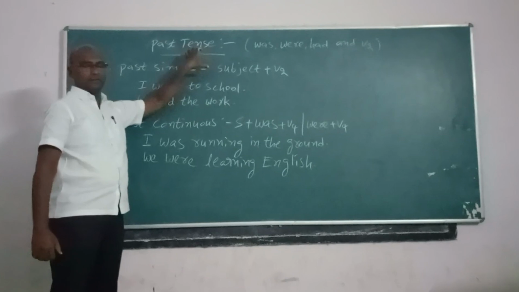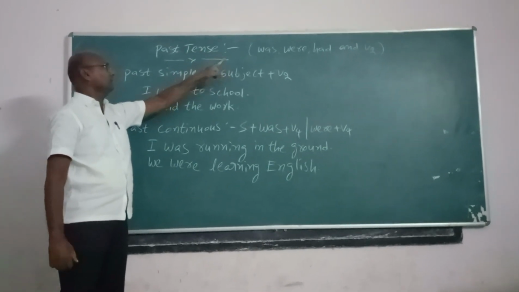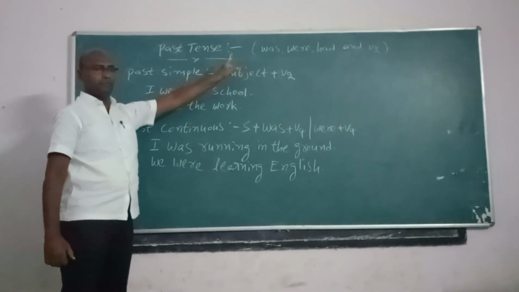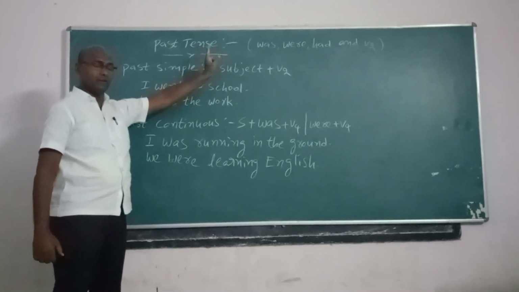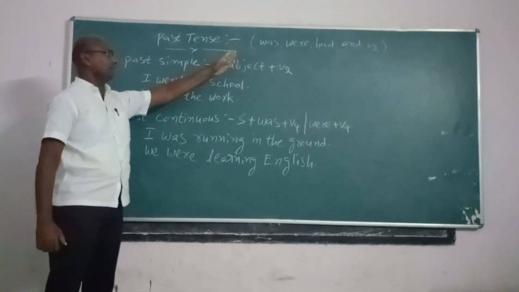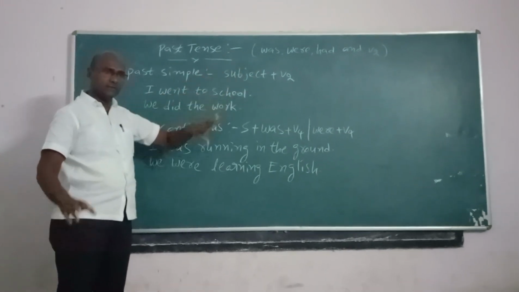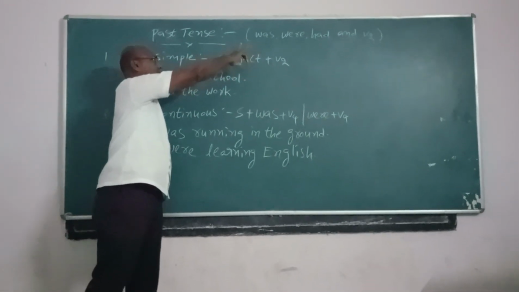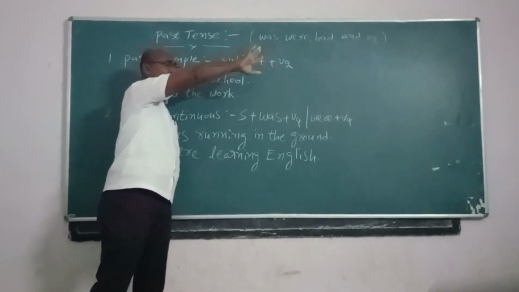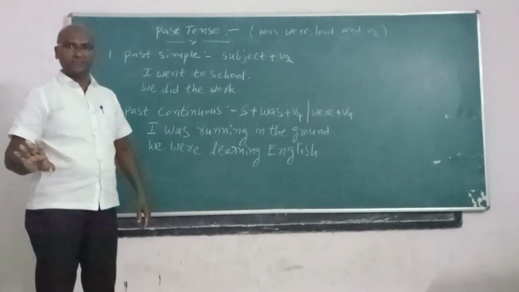Past tense has particular helping verbs: was, were, had, and also will. Whenever a sentence has either was, were, had, or will, it is called past tense.